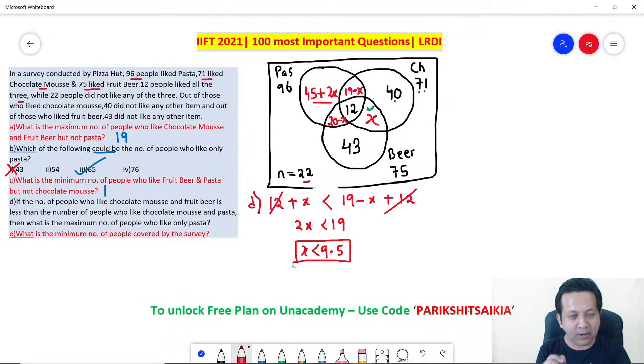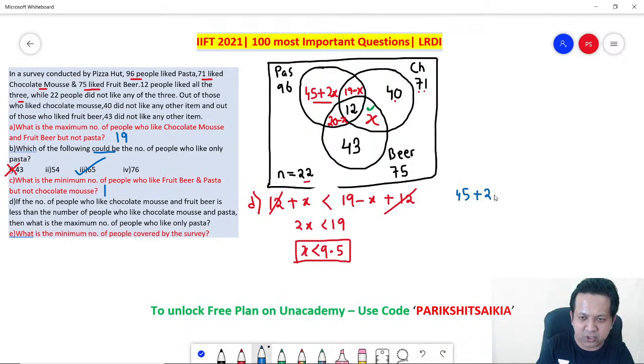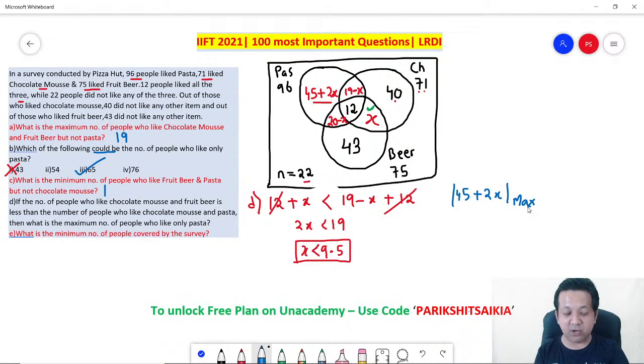Remember, only pasta. So for only pasta, what is your answer? Your answer is 45 plus 2x. That is what you need to maximize. 45 plus 2x needs to be maximized. Now remember, this expression will be maximized if x is maximum. So what is the maximum value of x? Remember, x is less than 9.5.